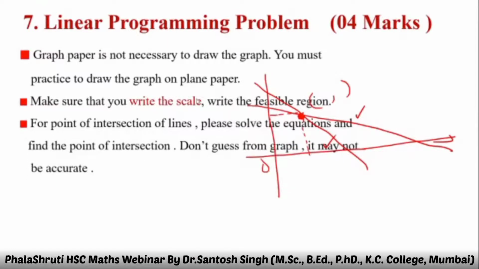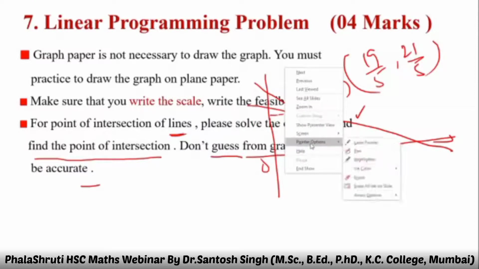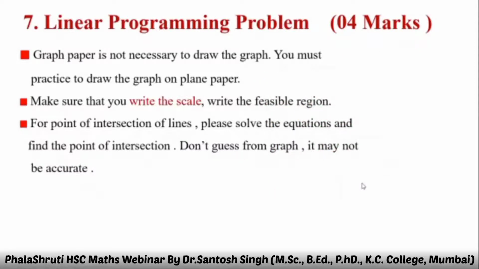Last point: for the point of intersection of lines, please solve the equations and find the point of intersection. Don't guess from the graph. It may not be accurate because sometimes 19/5, 21/5 comes, and you may not be able to guess the exact point of intersection. So please, for the point of intersection, solve the equations. I hope it's clear.